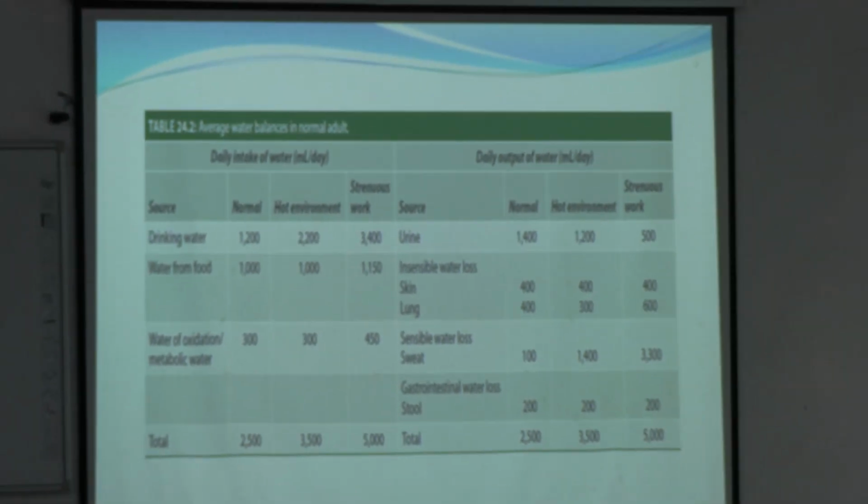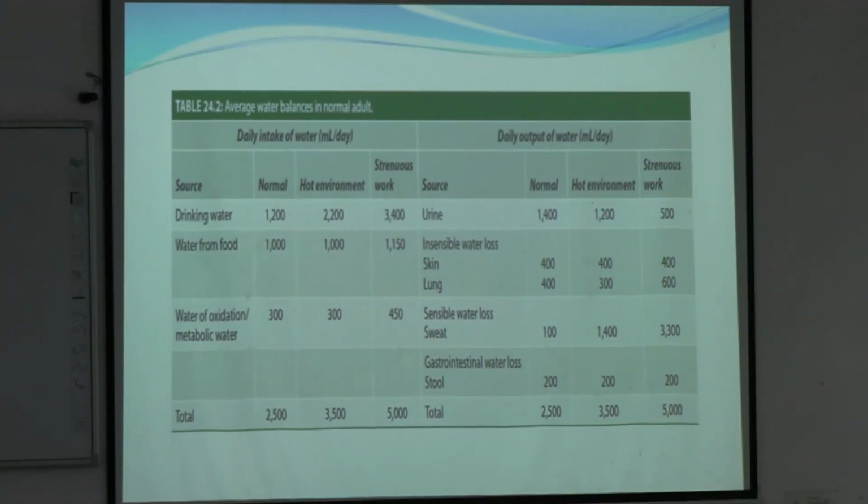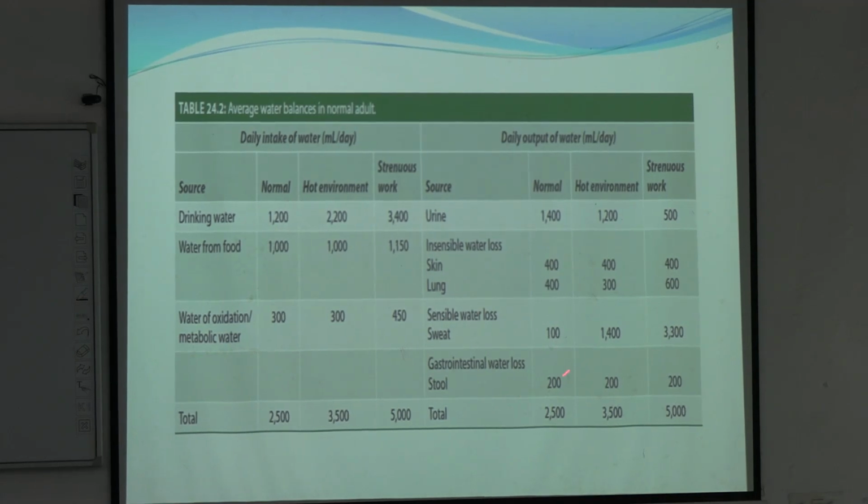and some water is also lost by stool, that is 200 milliliter, but the total is constant. For normal climate it is 2500, for hot environment it is 3500. So the intake should match the output or output should match the intake. বোঝা গেছে? Clear?